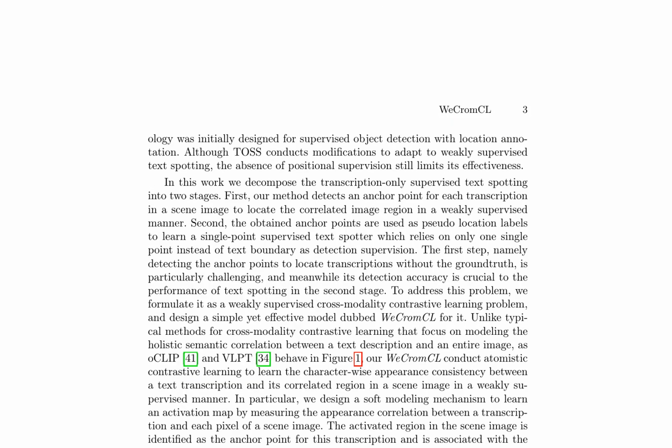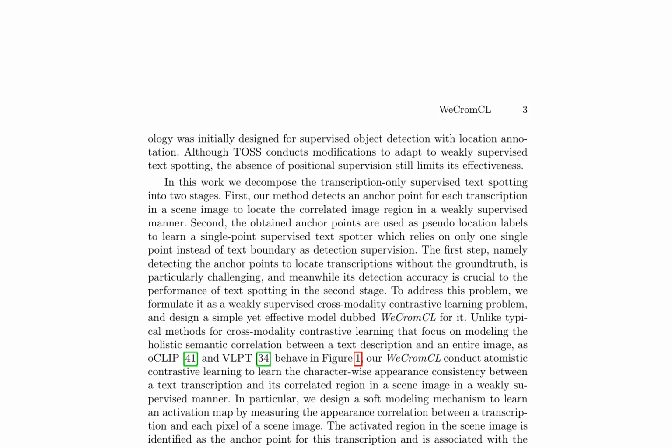We propose a novel approach to transcription-only supervised text spotting, decomposing the task into 2 stages: weakly supervised text detection and single-point text spotting. The first stage, detecting the anchor points for transcriptions without location annotations, is particularly challenging and crucial for the performance of text spotting in the second stage.